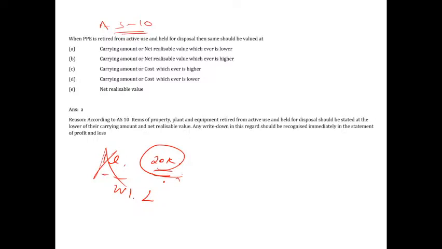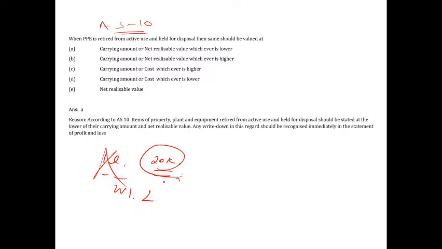Ma'am, suppose then what will happen to the accounting entries? You said it is 20k I have to show. Now 80k, there is a reduction. Or charge it to P&L. It is a write down, right? Write off, basically. Correct. My asset has been written off. Written off means useless. 80,000 is useless. Now I will park it to P&L as a charge. Charge means debit. Expense, loss. So 80,000, I'll write it as a write-off of an asset and I will show that asset in my balance sheet at rupees 20k. That's it. You are getting it?